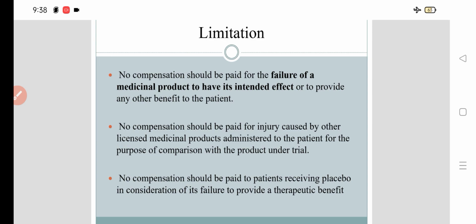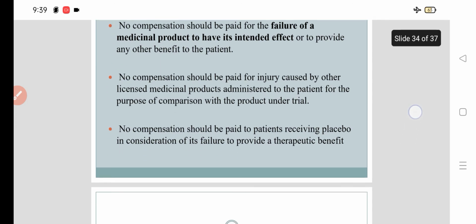Then what are the limitations of the compensation? In which cases is it not given? The compensation should not be paid for failure of a medicinal product to have its intended effect or to provide any other benefit to the patient. No compensation should be paid for the failure of a medicinal product to have its intended effect. Then it is not mandatory for the compensation. No compensation should be paid for the injury caused by the other licensed medicinal product administered to the patient for the purpose of comparison with the product under trial. No compensation should be paid to the patient receiving placebo in consideration of its failure to provide therapeutic benefit.